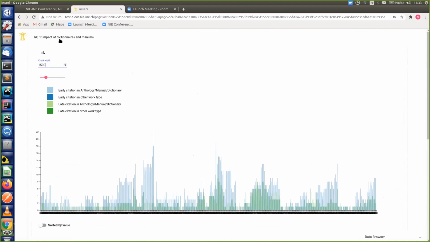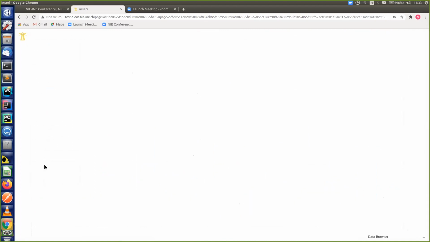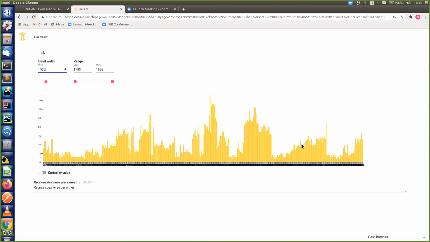And then the last example I wanted to show you is this bar chart that we did recently. So we enhanced it recently with this range, so you can filter your data. So in fact, here we have the number of citations per verse, and here we can filter by year. So first of all, I will reduce the view of it. So we have those skyscrapers.